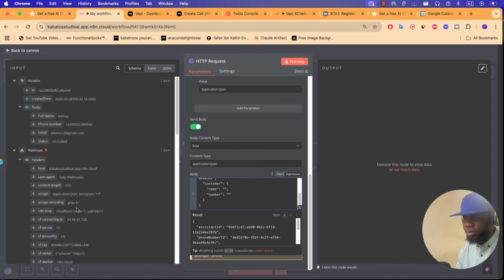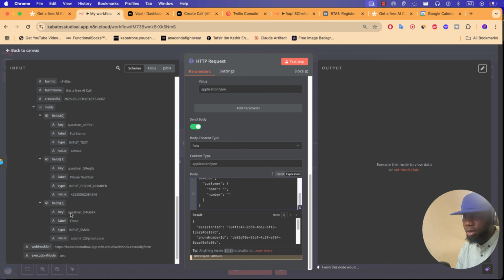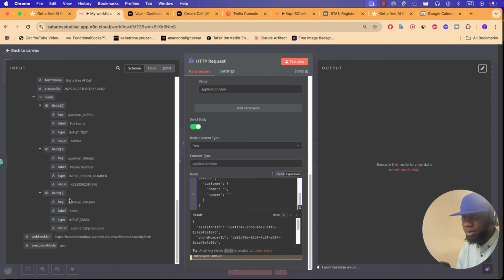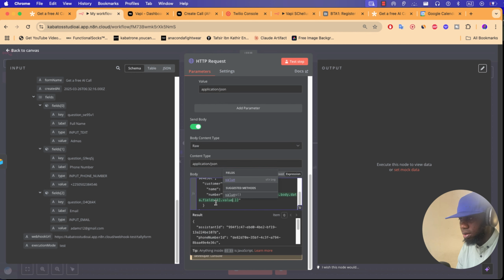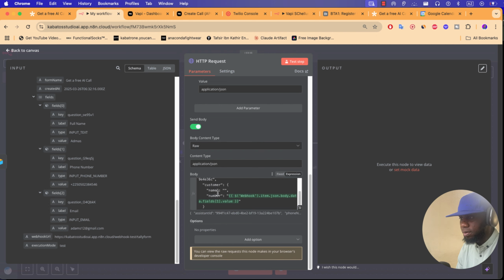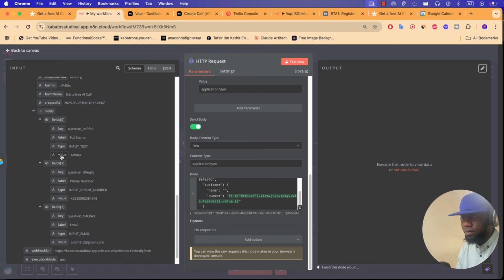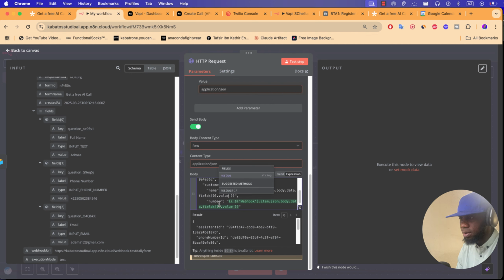So here you want to add information from Vapi. Go down, go here, choose this value and put it in number. Let me check. This is the number. And value, and also find the name if you want. Value and paste it here.